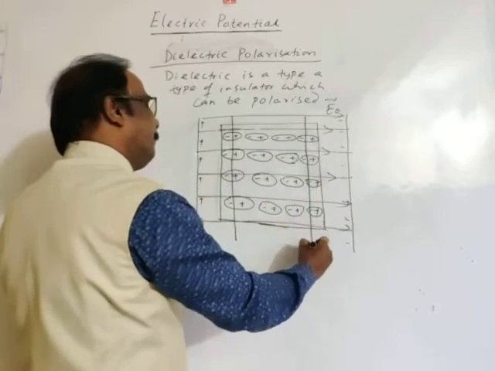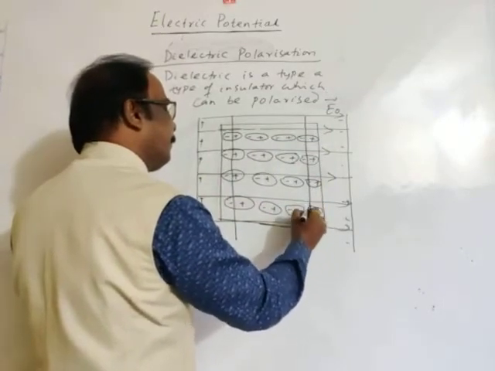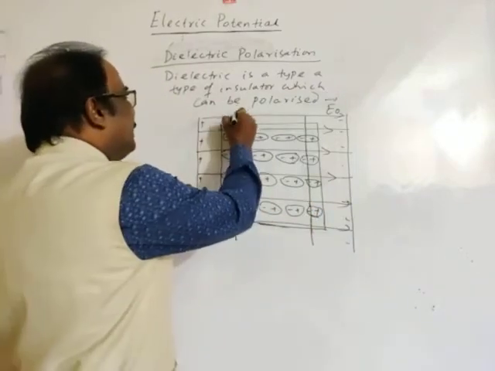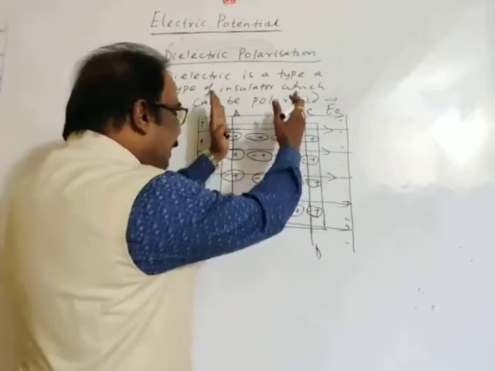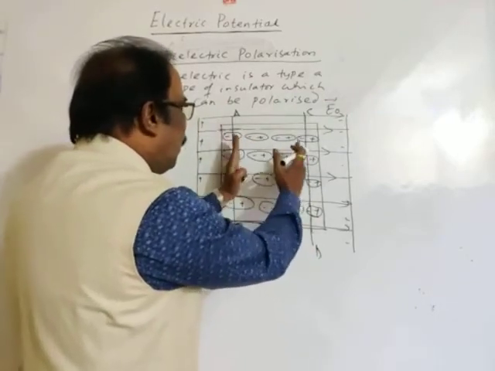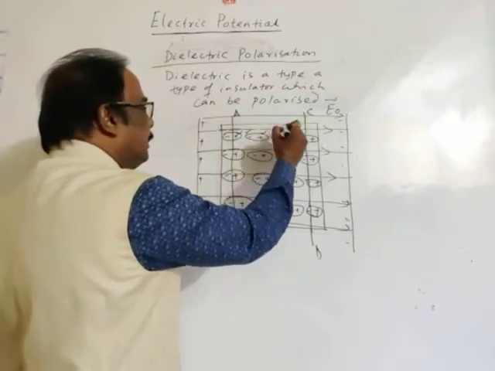See, this line is AB, this line is CD. Between lines AB and CD, all the charges are neutralizing each other: positive, negative, positive, negative.